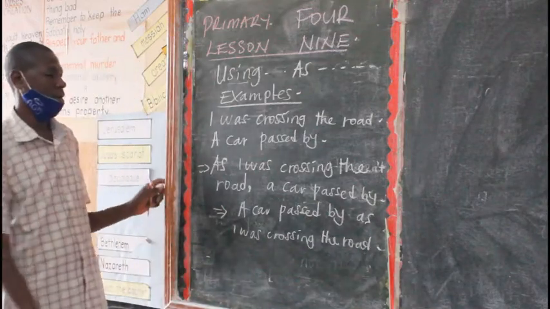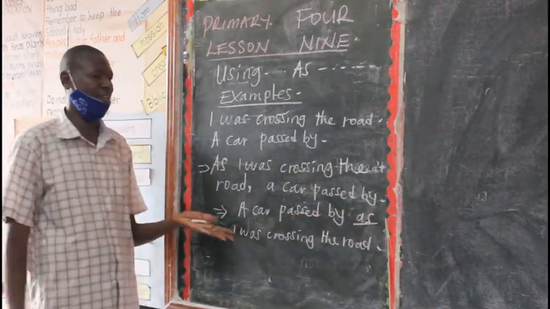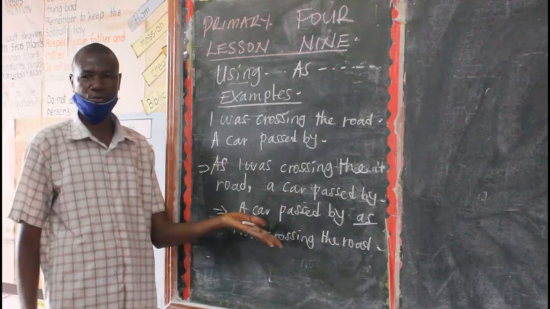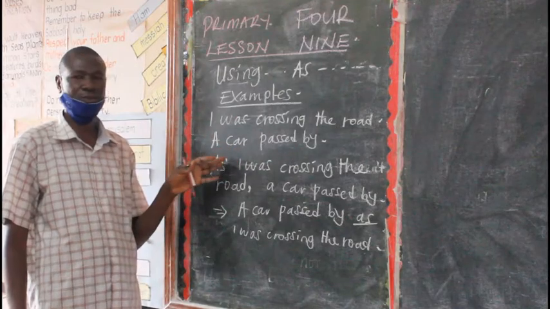Full stop. Now this one where you have used the as within a sentence, it is unnecessary to use a comma. We use a comma only if the sentence is beginning with what?